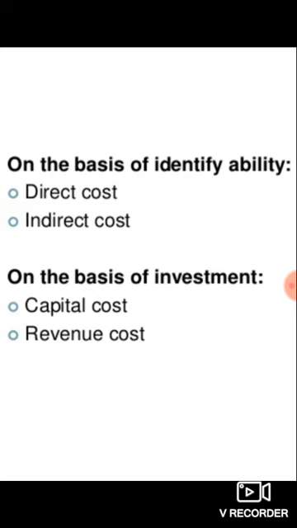So the next classification is on the basis of investment. Capital costs. This is called a return on capital. This is when a new project is going to be implemented, whatever cost incurs, those costs are called the capital costs. And revenue costs. Whatever revenue expenditure is incurred is called revenue costs.